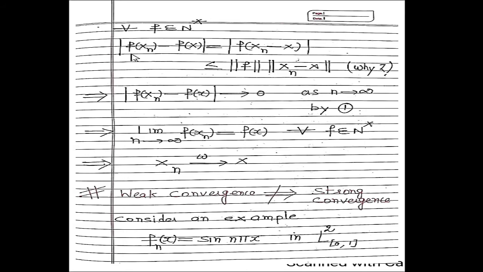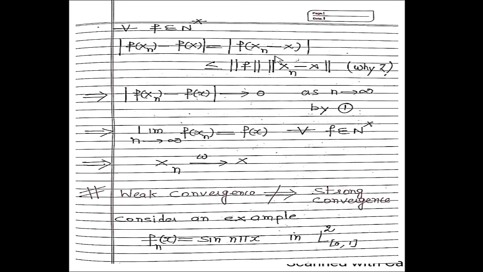So the absolute value of f of xn minus f of x can be written as the absolute value of f of xn minus x. This is because f is a linear transformation. F is a functional, and a functional means a linear transformation or linear functional.